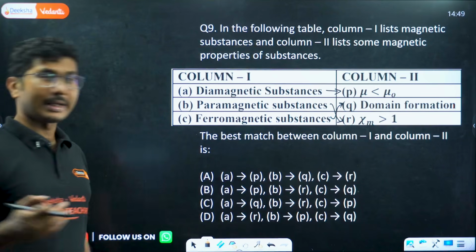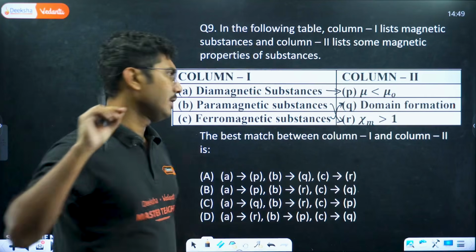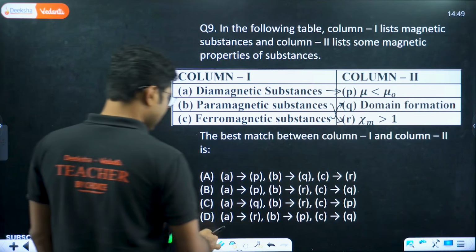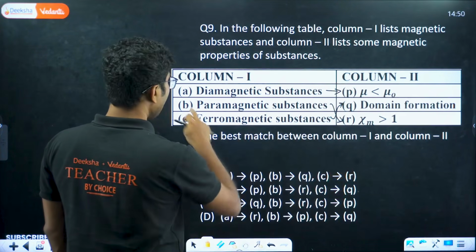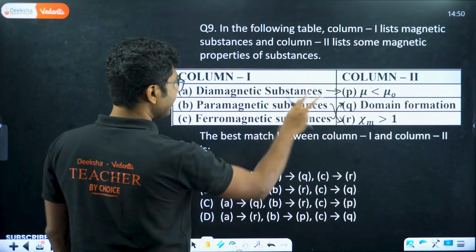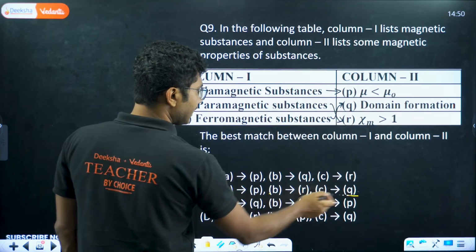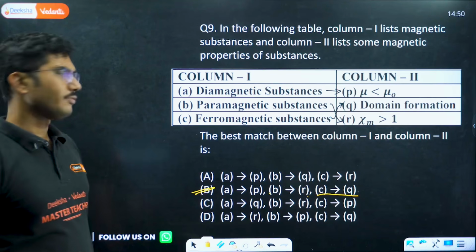For ferromagnetic it is super greater than 1, but for paramagnetic it is just greater than 1. So matching is A with P, B with R, and C with Q. So this is the correct match. So option B is the correct answer for this question.